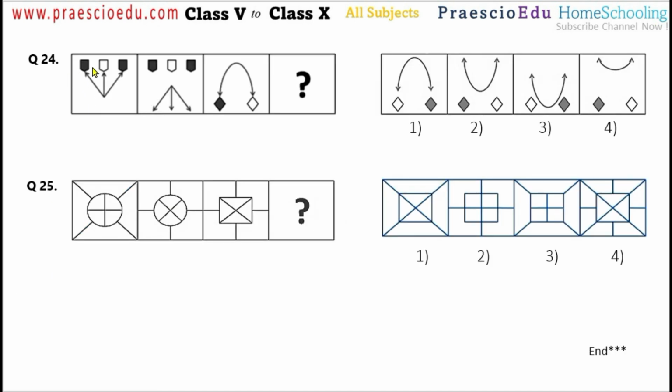Now question number 24. There are some 3 arrows here, and in the next figure it turns 180 degrees, from vertical to downwards.